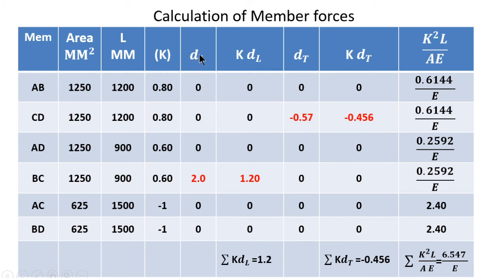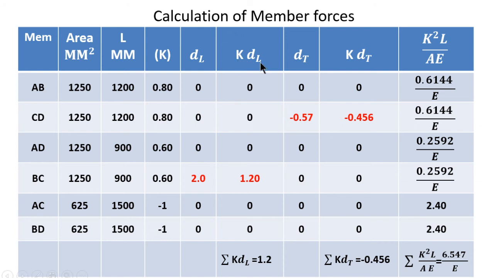So here the change in our lack of fit, for AB member is 0, CD member is 0, AD member is 0, and for BC is short by 2 mm, and in that case lack of fit, we are taking, if the member length is short, the DL is positive, if member length is long, then taken as negative.